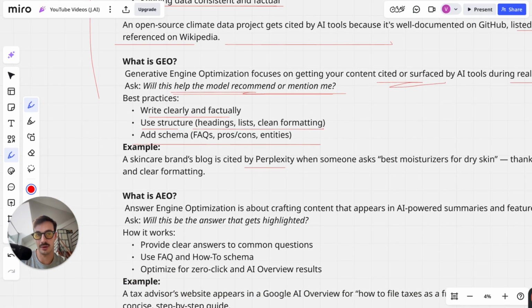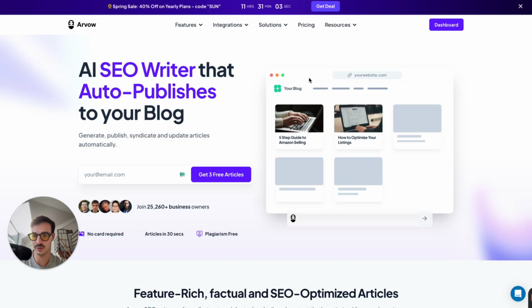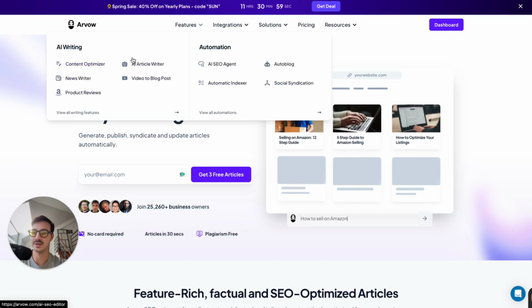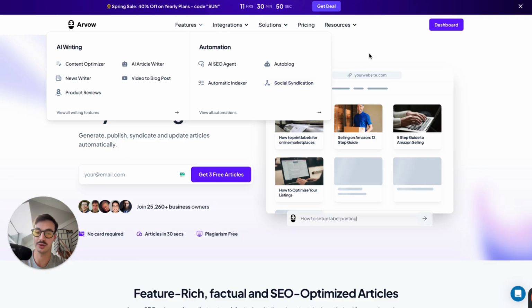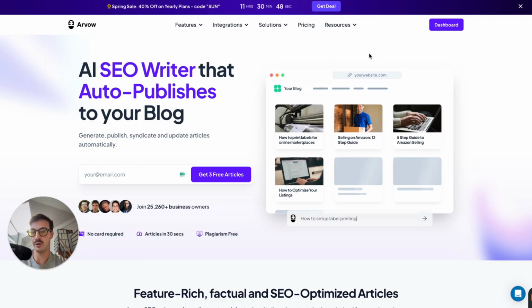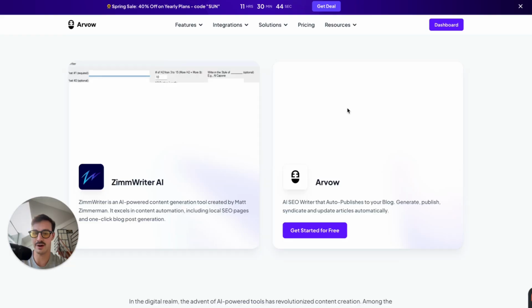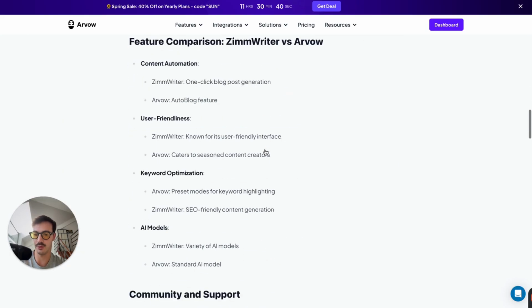So, for example, I'll show you an example here. For our SaaS, we own a SaaS, Arvo, which helps you do SEO. There's a bunch of features. It writes content for you, it optimizes the content for you. It has this AI agent that jumps onto your site and fixes all the technical SEO. Autoblog builds backlinks, syndicates social media, which is very cool. And one of the ways we promote Arvo is building these comparison pages, right? Competitor versus Arvo, right? In-depth comparison with tables, right? Proper info, videos comparing both tools.